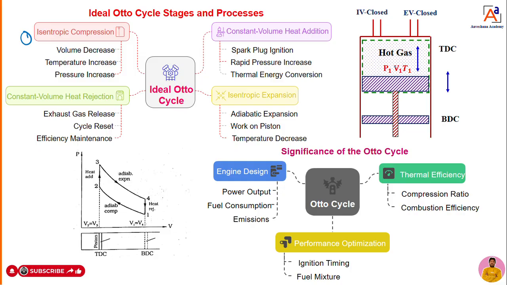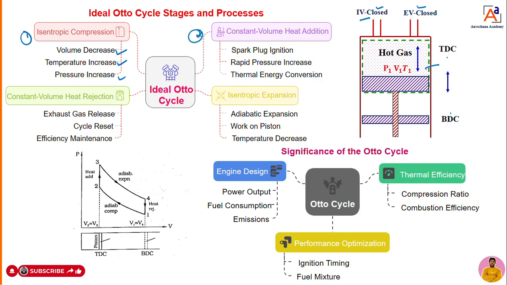Initially, the air fuel mixture is taken into the cylinder through the inlet valve. After that, both inlet and outlet valves are closed. The piston will try to move from BDC to TDC. Whatever air fuel mixture is there gets compressed. When it gets compressed, the volume of the gas is going to decrease, whereas temperature and pressure are going to increase during the compression. But there is no heat transfer at all. For that purpose, we can call it an adiabatic compression. This is the first process.